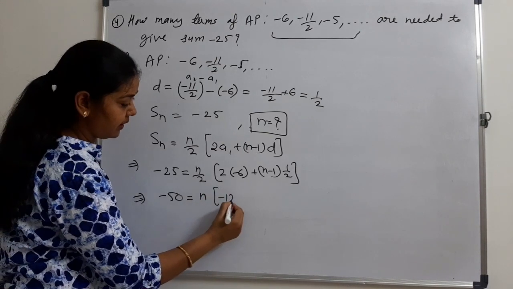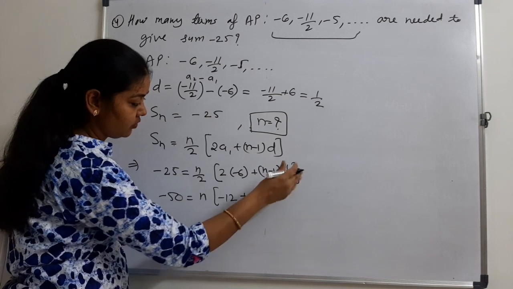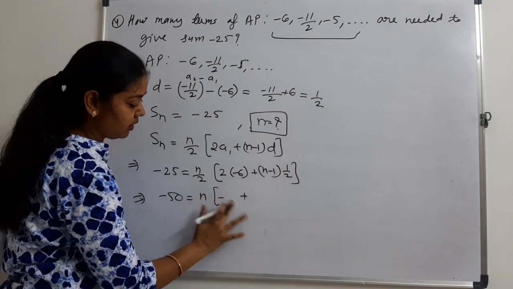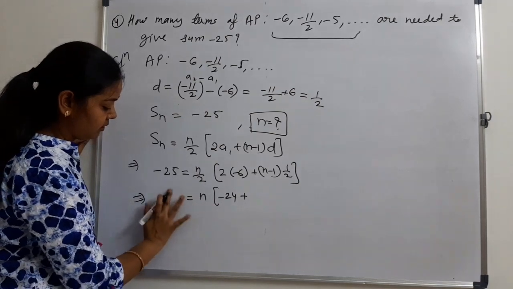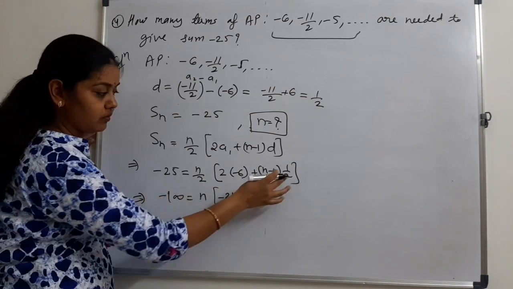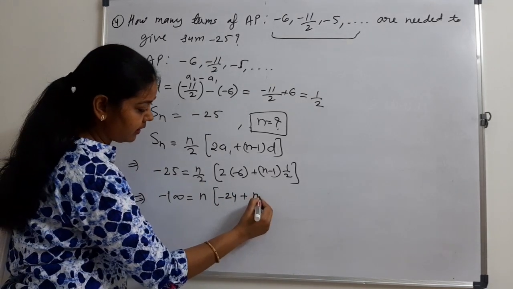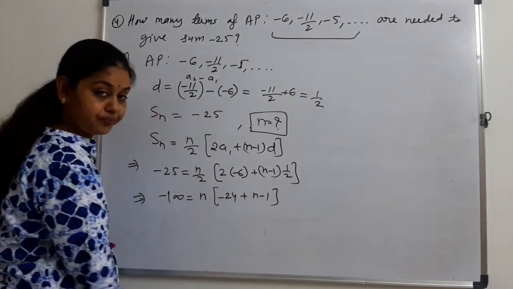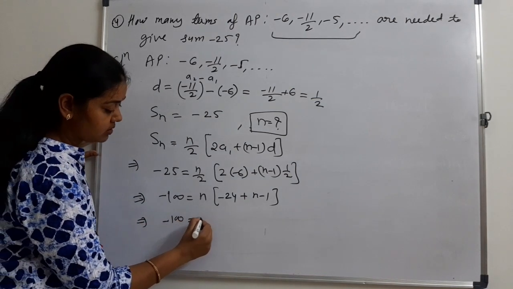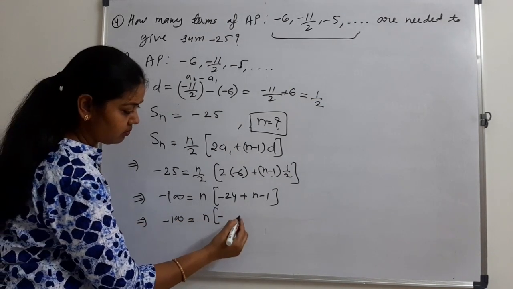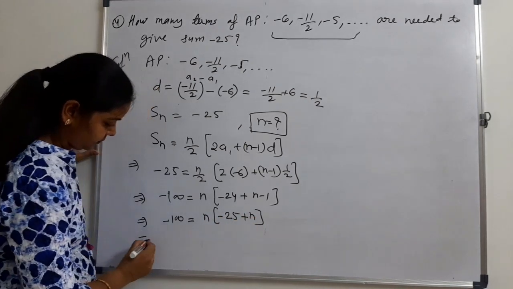n times (minus 12 plus, taking the 2 outside, minus 24, and that will be 100). We have taken this 2 outside. That will be n minus 1. It means minus 100 equals n minus 25 plus n.